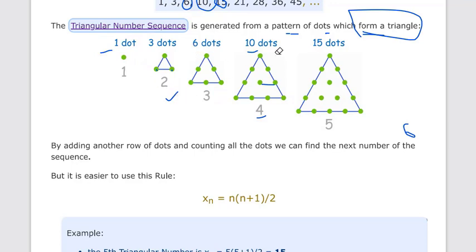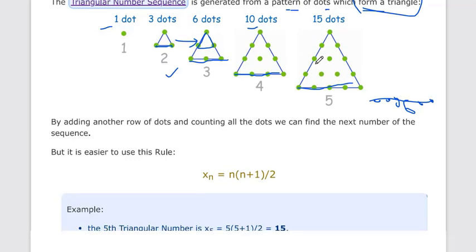Or you can also tell with the help of the figure. Here we add a second row. This triangle is the same, but for the third term we add a third row, for the fourth term we add a fourth row, and then we add a fifth row, and it becomes a sixth row, and we add 6 dots. Okay, so the sixth term will become 15 plus 6, 21.